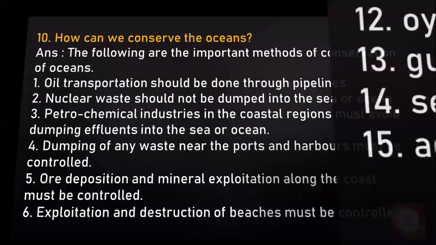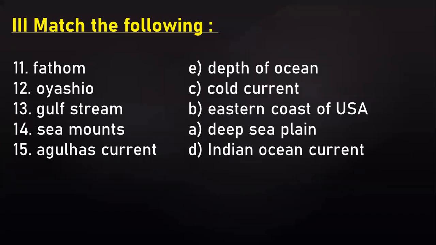Next, now we have match the following. The answers are written correctly in front of them. So first one, fathom. Answer is depth of ocean. Next, Oyashio, it's cold current. Next, Gulf Stream, eastern coast of USA. Sea mounts, deep sea plain. Agulhas current, Indian Ocean current. So these are the match the following with the correct answers.